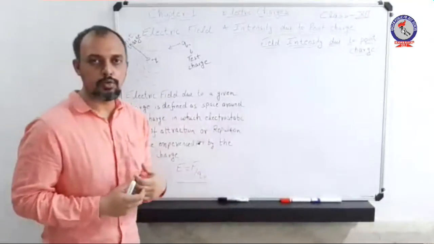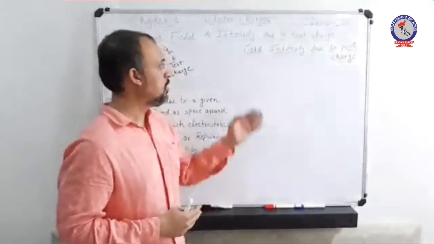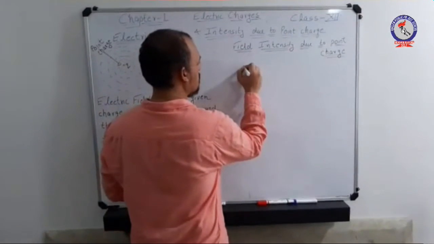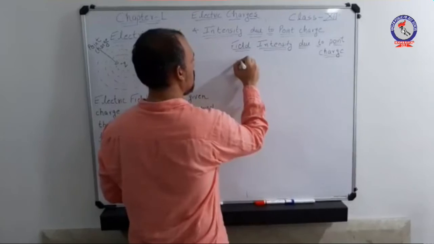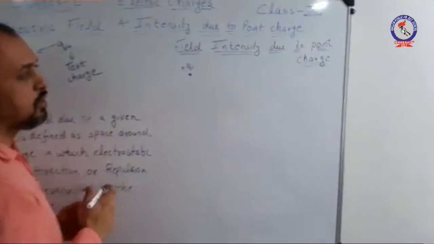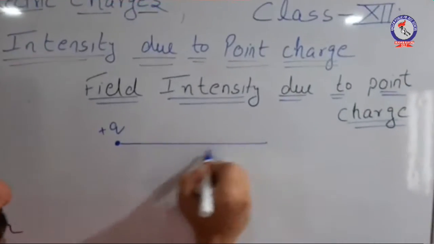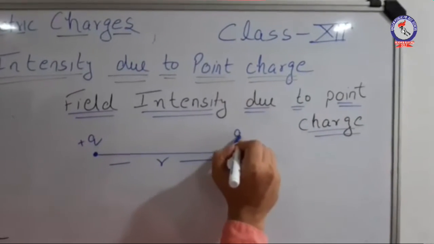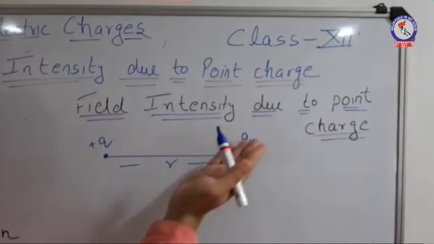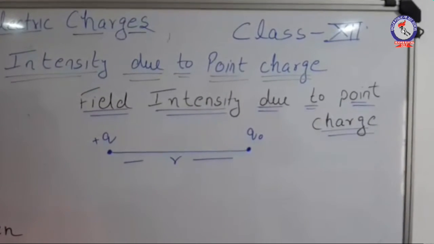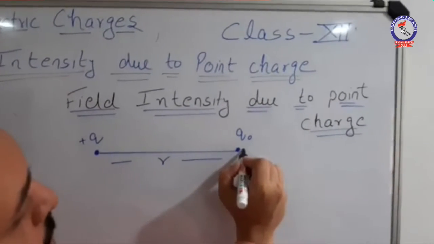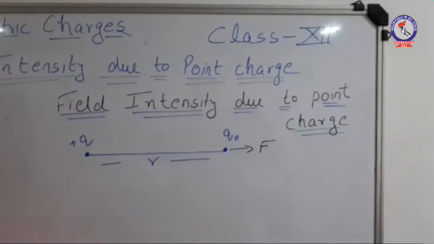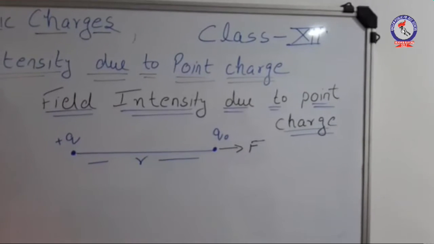Going through the calculation, we will do a very small derivation of the field intensity due to a point charge. I'll consider a point charge plus Q which is placed here. At some finite distance r, I am keeping a positive test charge. Therefore, this positive test charge will experience a force in the opposite direction because both are positive, so positive charges will repel each other.